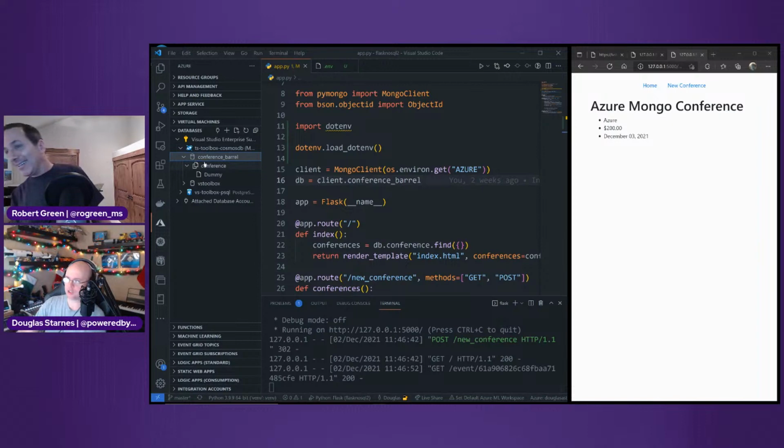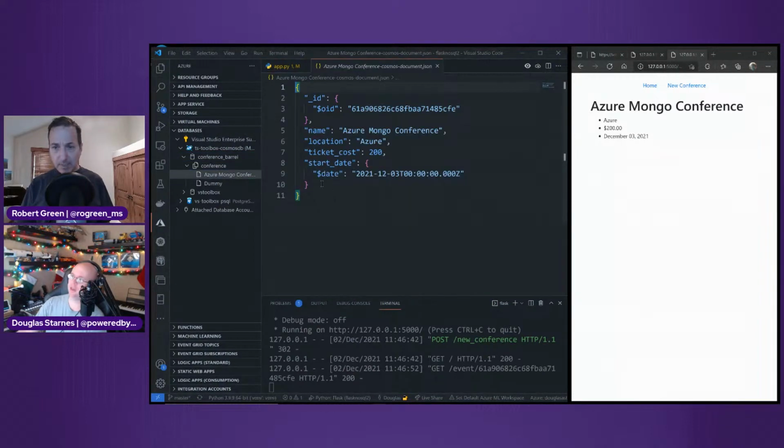And to prove my point, here we go. I'm looking over here on Azure, and if I look inside a conference, come on, don't make me a liar. There we go. There's the conference that we just created. And like I said, they're stored in JSON. I was messing around with it beforehand, and I didn't clear everything out. And here's the other cool thing.